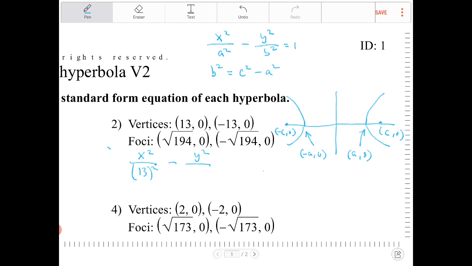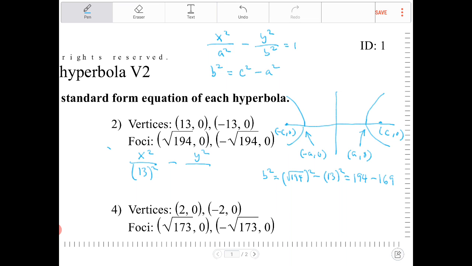So b squared is equal to the square root of 194 squared minus a squared. The square root of 194 squared is 194, minus 13 squared, which is 169.